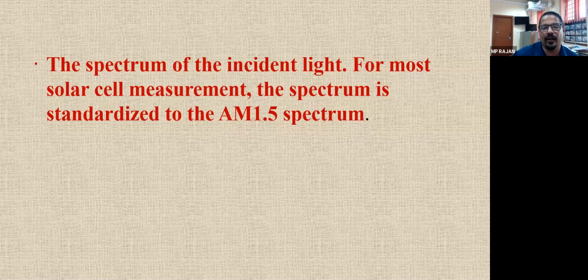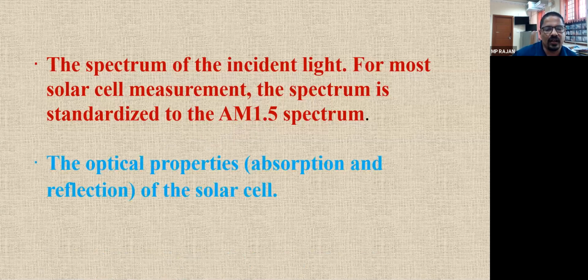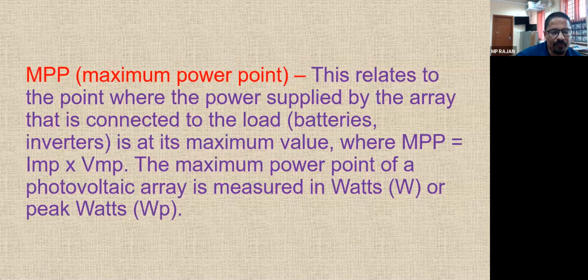That is the AM. And one more thing: optical properties, absorption and reflection. As we explained in the last class, some of the photons will get reflected back, and they do not take part in the process. So how much is absorbed and how much is reflected matters. And then the condition of the panel outside, dust, dirt, etc. All these parameters affect the short circuit current, whereas the voltage is not at all affected by these things.